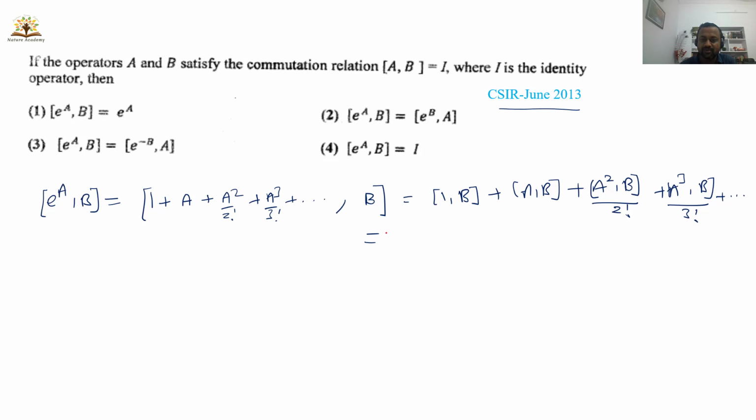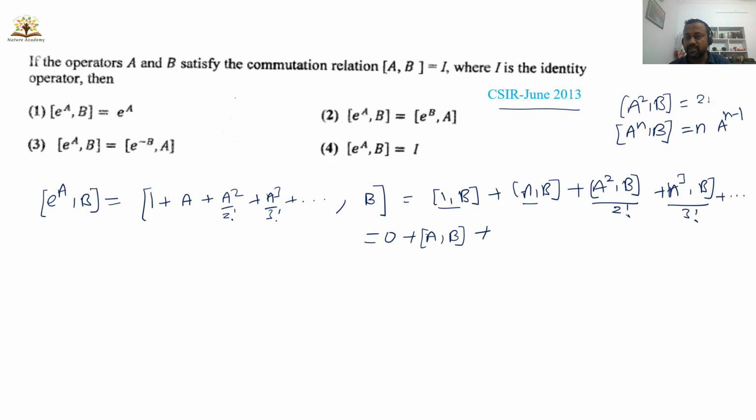Here 1 is a scalar, so I can write [1, b] is 0, and this is simply [a, b]. And for two operators, [a power n, b] will be n into a power n minus 1. If this is a square and it is with b, then simply this is 2 into a. Therefore, I will write this one as 2 into a divided by 2 factorial.